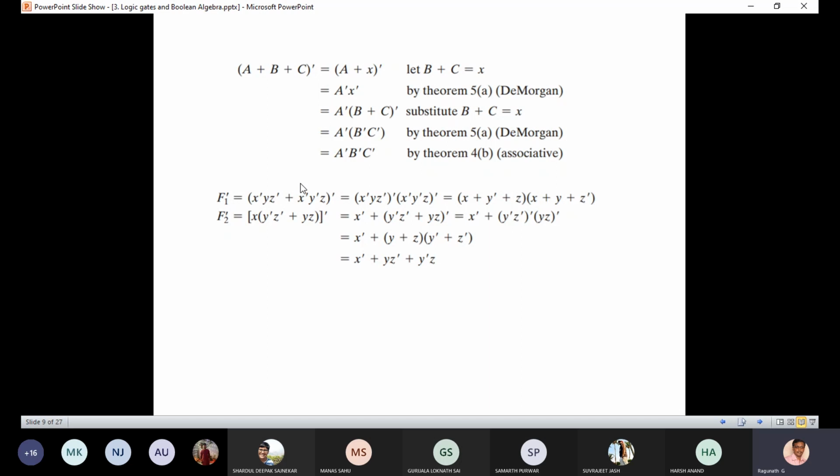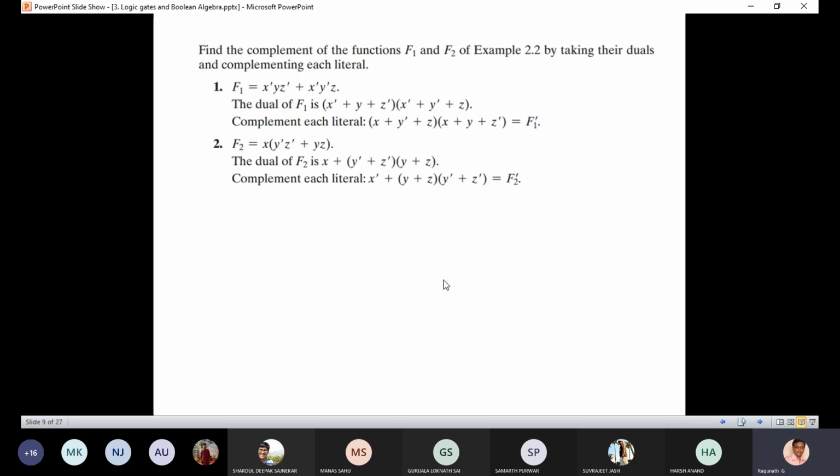Can we apply De Morgan's for this, x bar y z bar plus x bar y bar z whole bar? Yes, sir. Yes, because we have the whole bar, no? We can apply. Similarly, we can apply for this also.